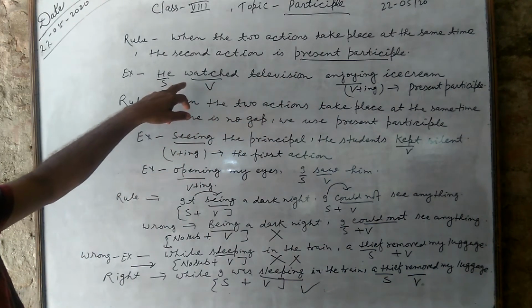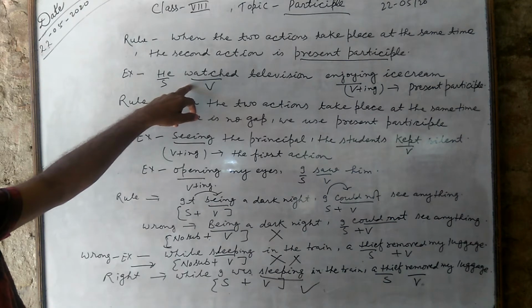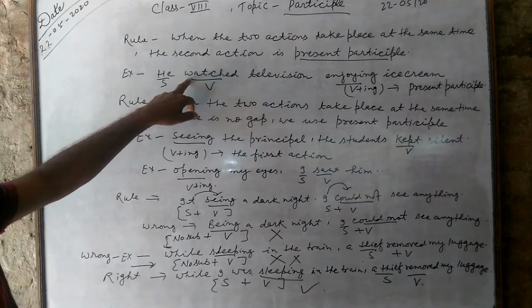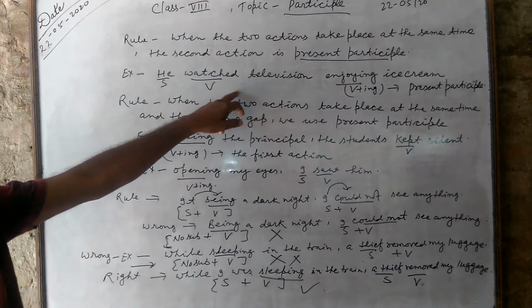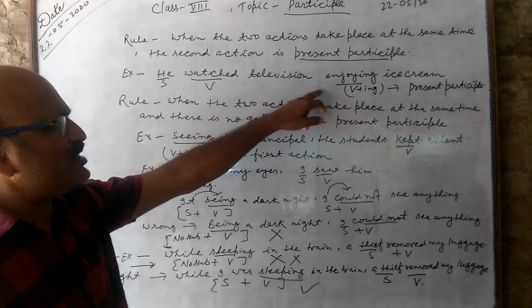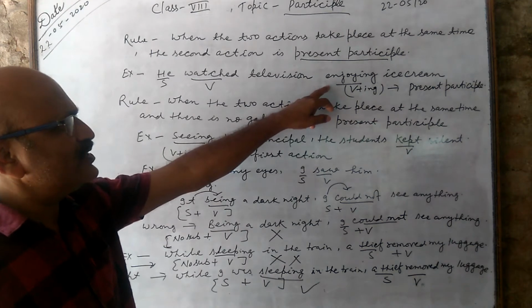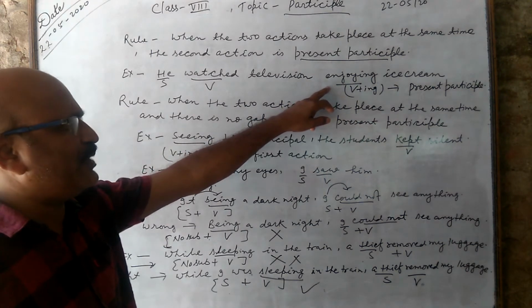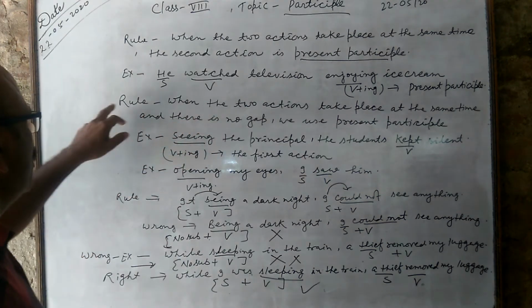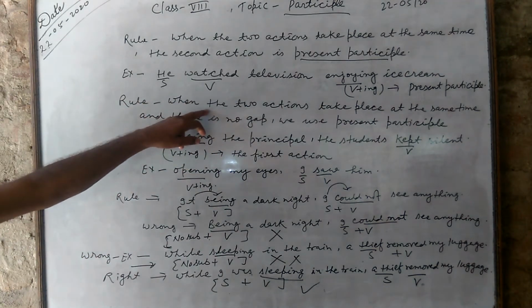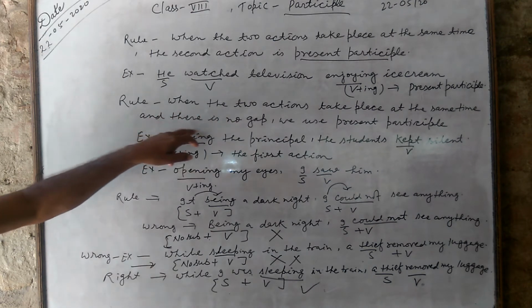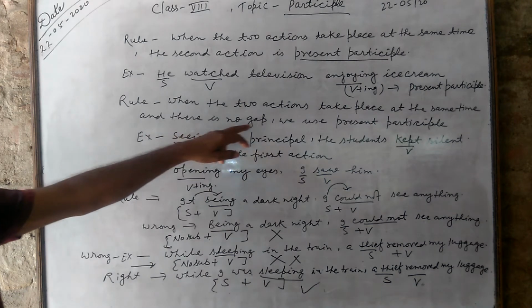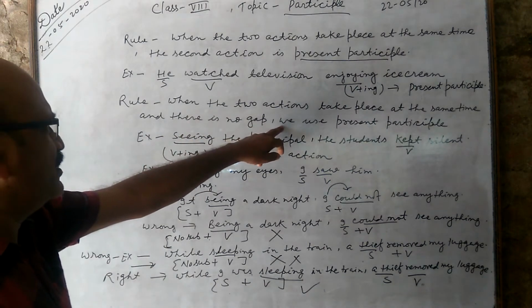And first I have written here second form, watched television. He watched television enjoying ice cream. It means that enjoying is participle here, present participle here. Rule: when the two actions take place at the same time, and there is no gap, we use present participle.